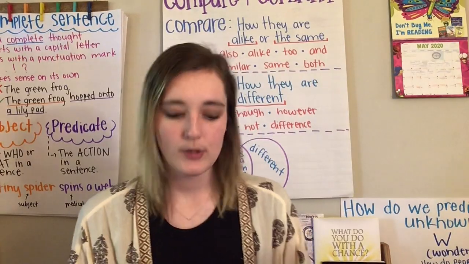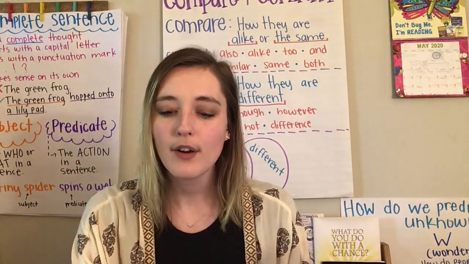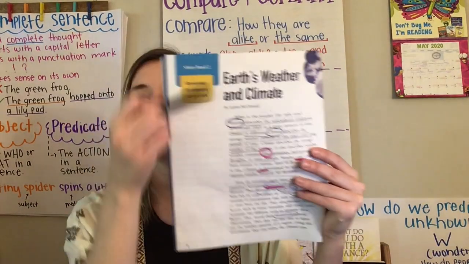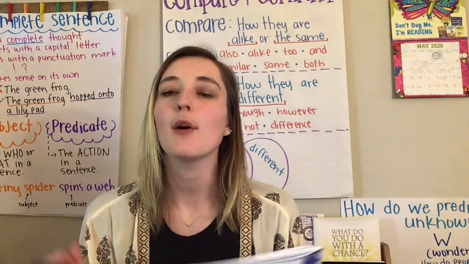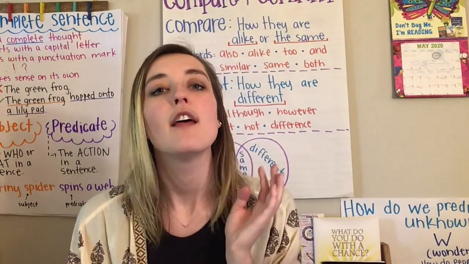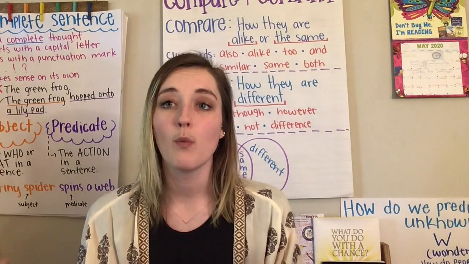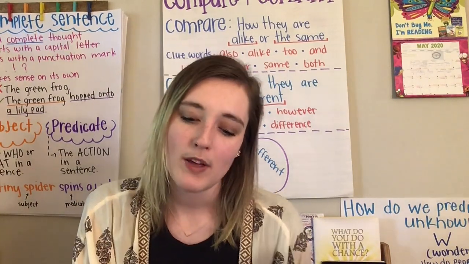All right, now I would like you to turn to page 6. We're going to look at Earth's weather and climate. What affects the climate and weather? So we're on this informational text right now. I'm going to grab a pen or pencil again, and I'm going to jot down things that affect Earth's weather and climate, the weather and climate. What is weather like right now?